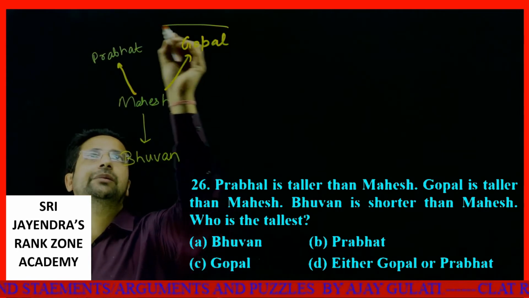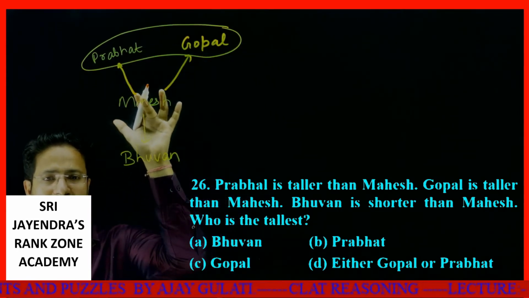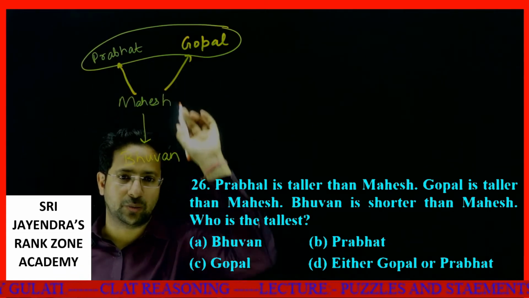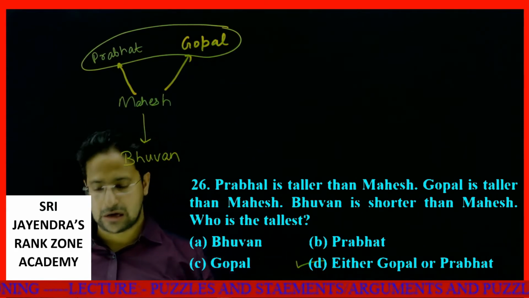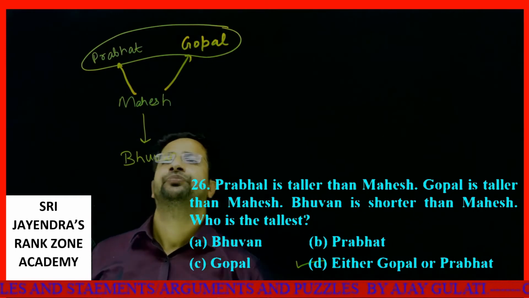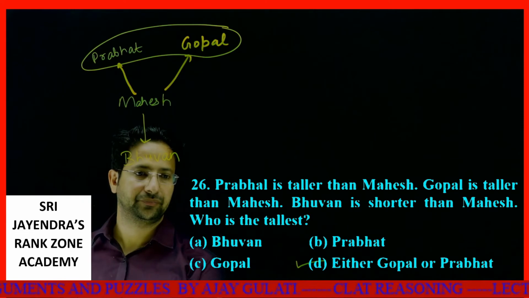So my answer will be data insufficient, if there is any such option. If there is no such option as data insufficient, I'll mark either Prabhat or Gopal. This is your answer, my dear students. I hope you are clear with it. Okay, done. Let's move to the next one.